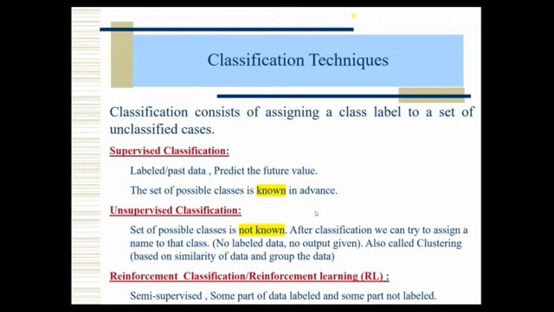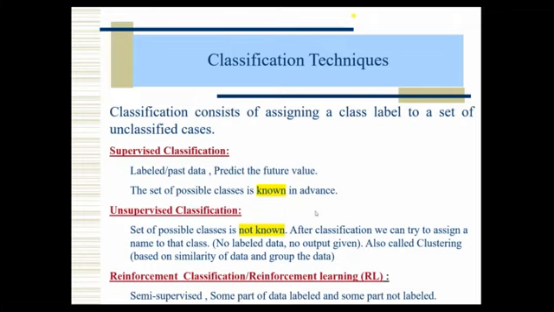So we don't have any labels, but we are doing classification based on the features. That's why we can call it clustering classification also. And coming to the last one, reinforcement classification or reinforcement learning. We have supervised learning, unsupervised learning, and reinforcement learning or classification. It's like a semi-supervised classification. Especially when you come to RL, reinforcement learning, it's semi-supervised. Semi means something is supervised, something is not supervised. That means some data is labeled, some data is not labeled. This is a little bit complicated scenario.